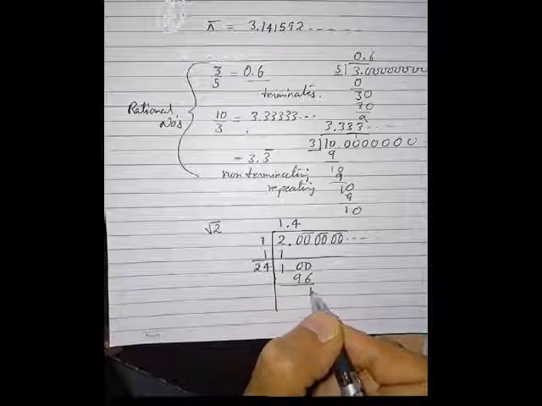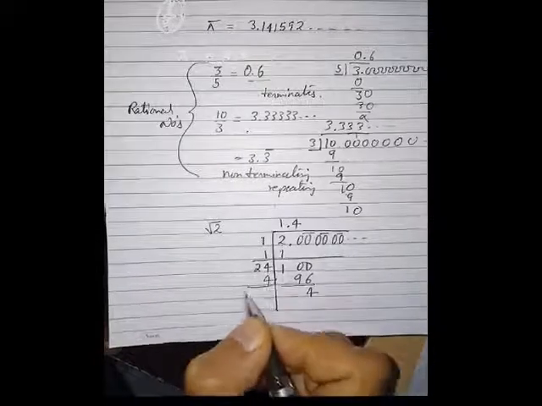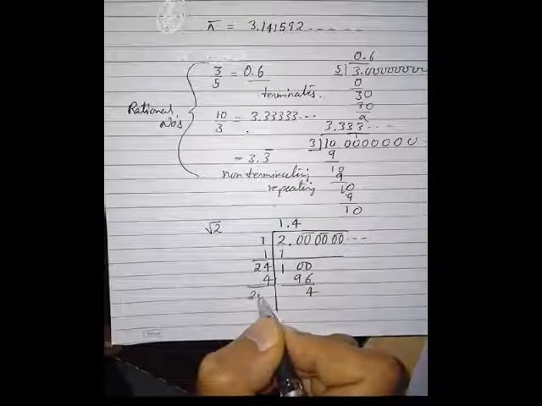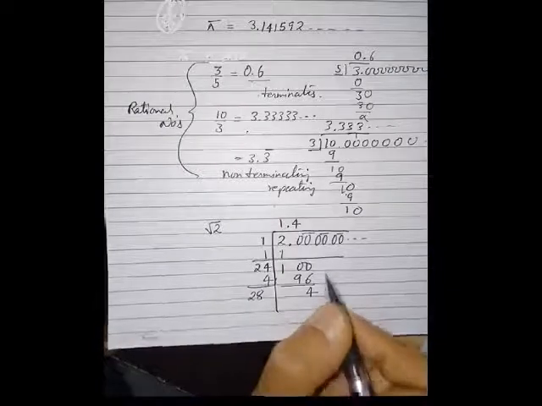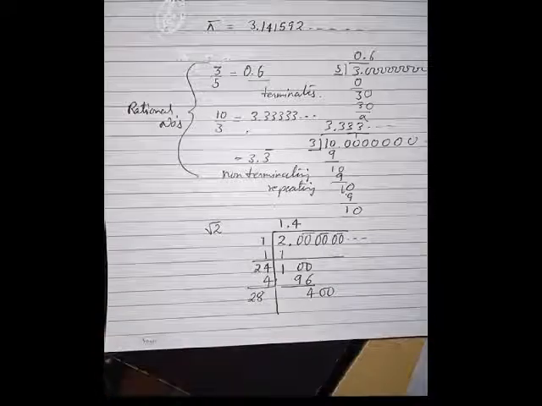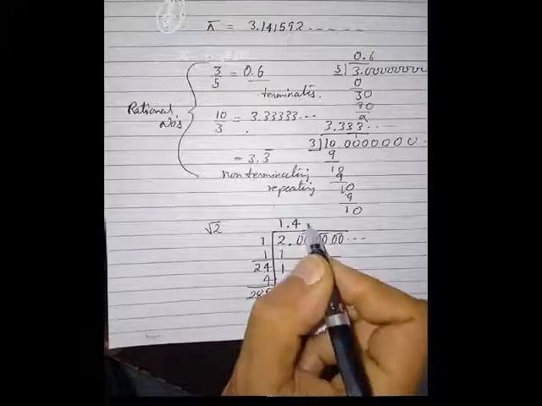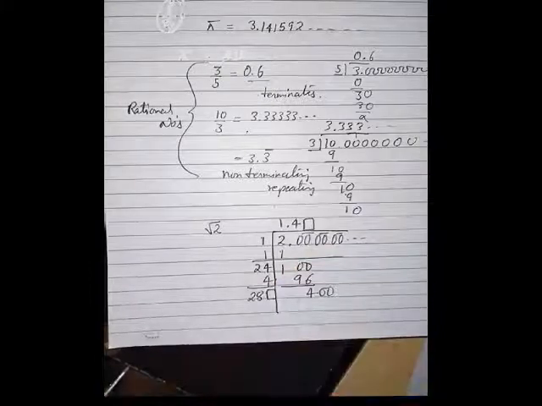On division I get 4, and adding 4 I get 28, and here I will get 400. Now I have to put some values here, and the same values will be substituted here.